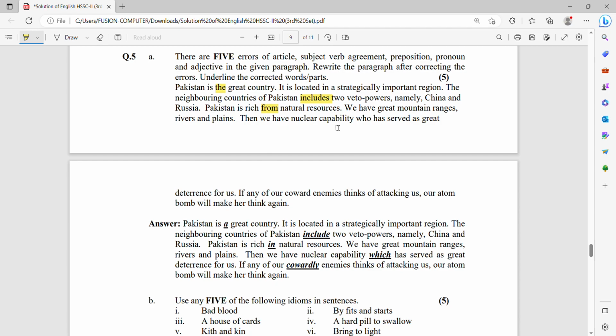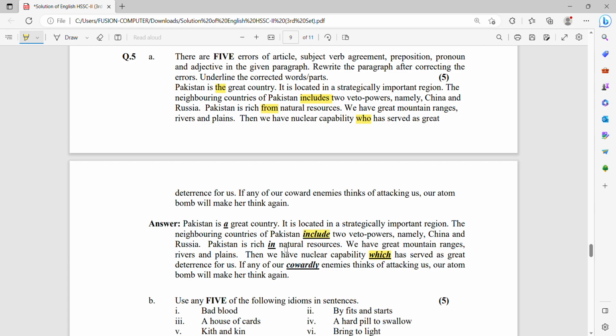Then we have nuclear capability, who has served as a great deterrence for us. Who is basically most of the time used for personal identification and for persons. So here we do not have to use who, but we replace it with which. Clear?